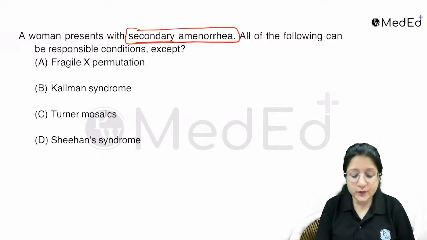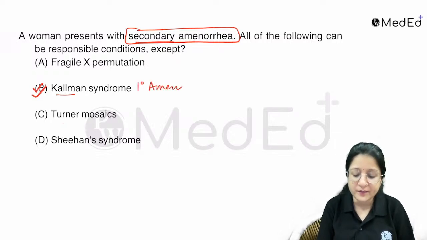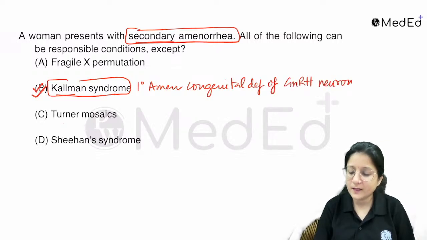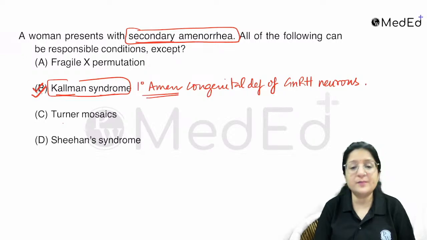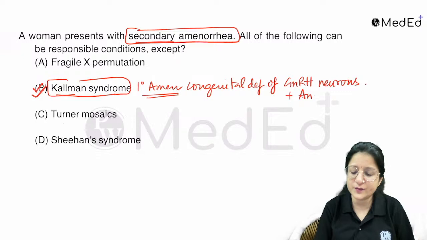Maybe you can get confused with Turner mosaic. Very important. So Kallmann syndrome, remember the answer to this question is Kallmann syndrome. Kallmann syndrome is always going to cause primary amenorrhea, right? Why? Because Kallmann syndrome is a congenital deficiency of GnRH. Congenital deficiency of GnRH neurons. So it always presents with primary amenorrhea. There is also deficiency of olfactory neurons. That is why there is anosmia or hyposmia.